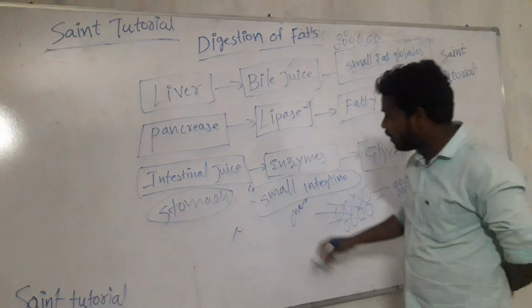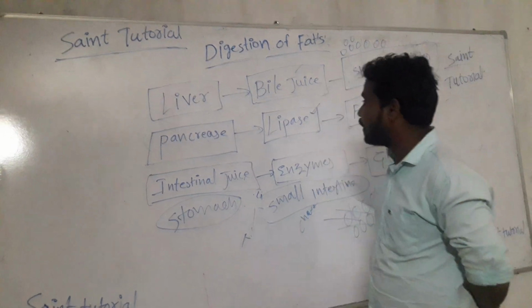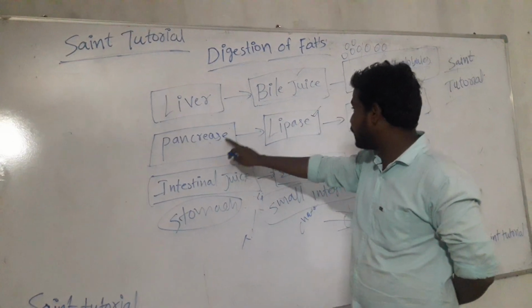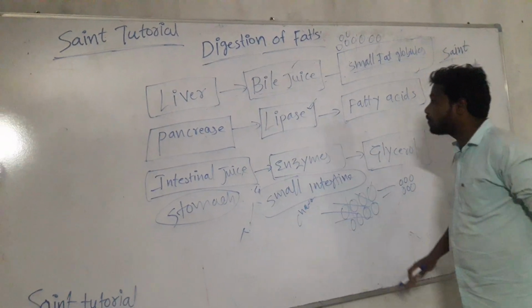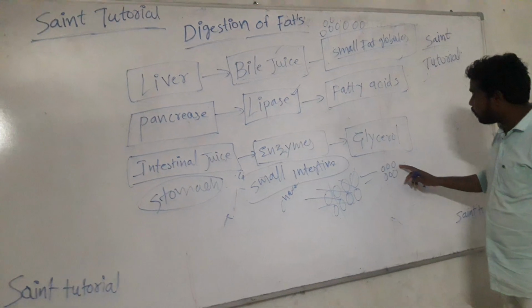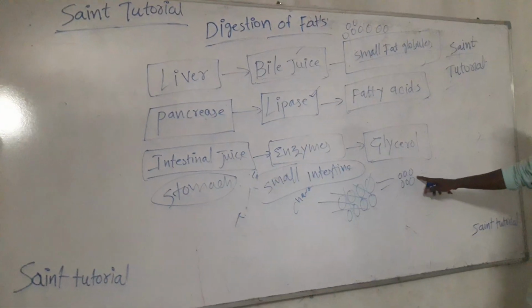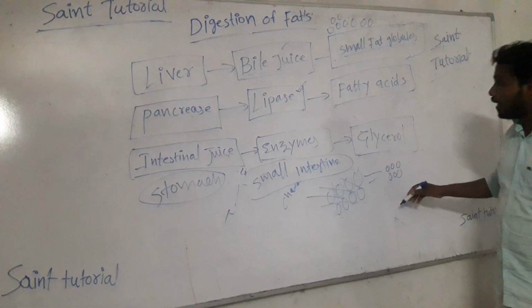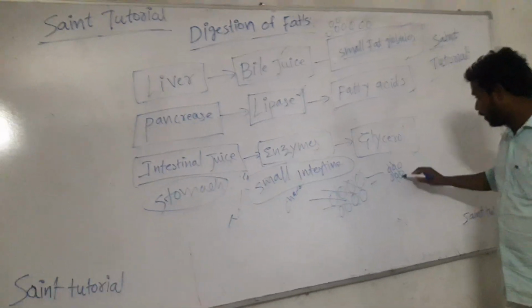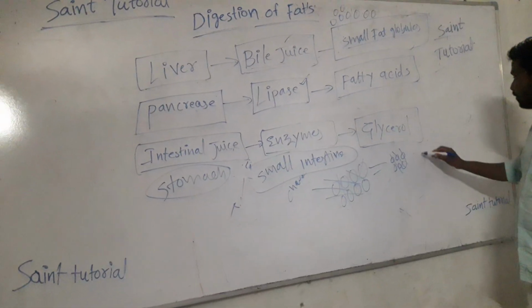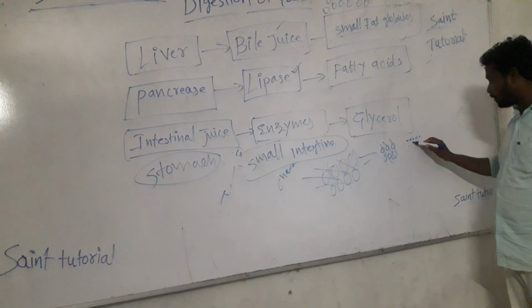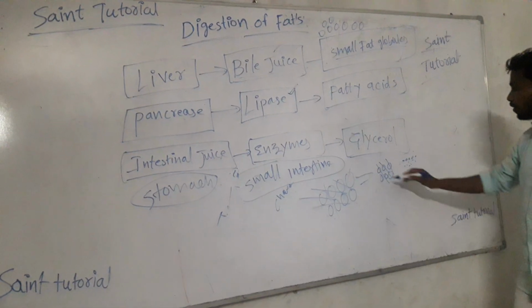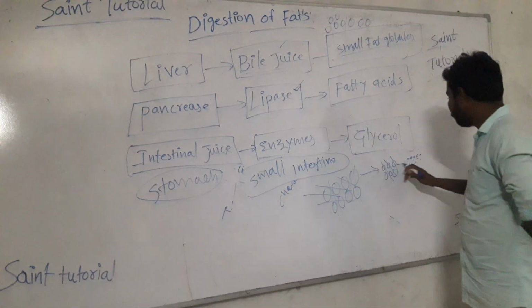And there is another gland from the right side. It is the pancreas. It releases the lipase. It is also a digestive enzyme. After the bile juice acts on the small fatty globules, lipase starts work on them and gives again very small particles, like a juice. So now understand the arrow mark here.